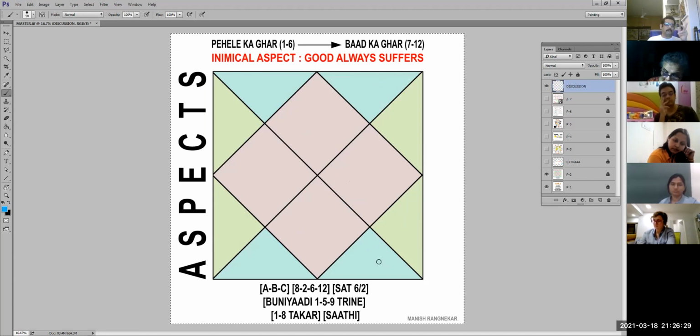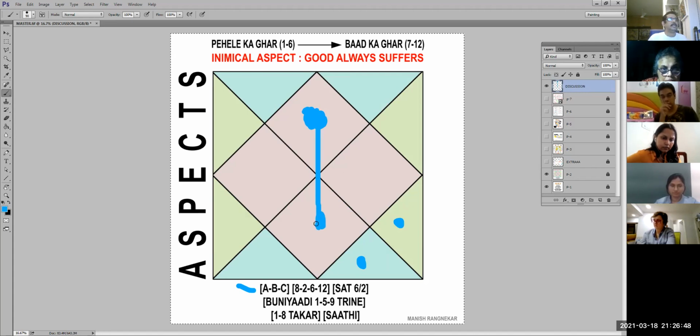So how you have to observe whether there is a 1, 8 ka. What I'm saying is, if there's a planet here and you want to see uska bunyad kaun sa hai, to fat karke I should go here. If a planet is here and you want to say uska 1, 8 ka takkar koi de raha hai kya, fat karke you should see here. अगर ये इधर बैठा है तो you have to see उसमें कोई the basic ये ABC में आ रहा है क्या, you have to see here. So what I'm trying to get at is whenever you see a planet, your eye should start going here or there to see whether any of the Rubik's cube का जैसे वो मिल रहा है कि नहीं, sort of thing.